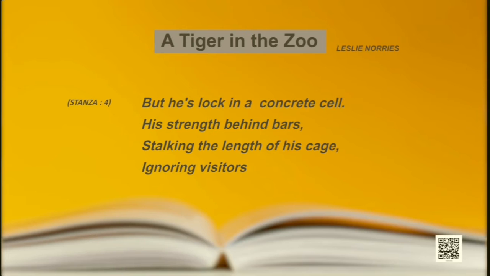Learners, good, well done, learners. Now, look at the fourth stanza. He is locked in the concrete cell. His strength began bars, stalking the length of his cage, ignoring visitors. So, what does he do here? He is in the zoo, definitely. He is locked in a concrete cell. Then he is behind the bars.